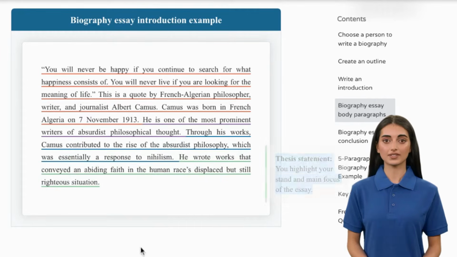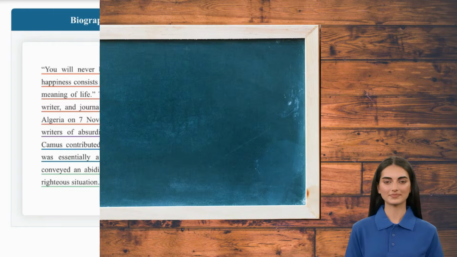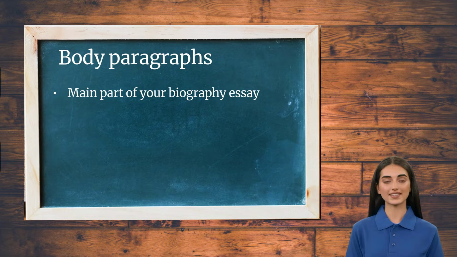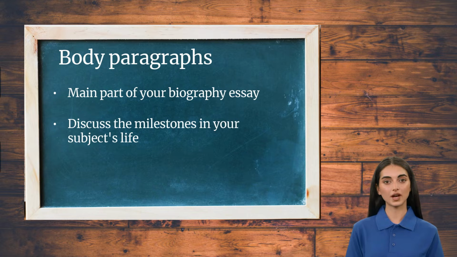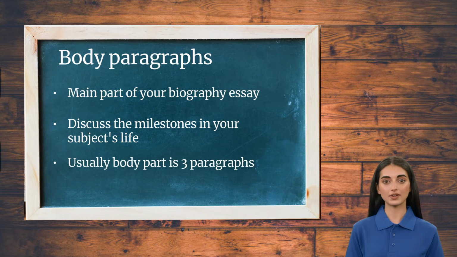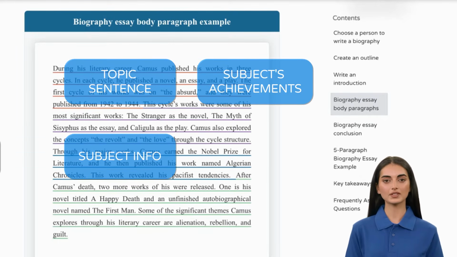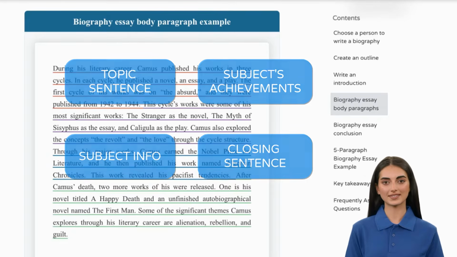Now that you've seen a short introduction example, let's move into the body paragraphs of a biography essay. This is the section where the results of your research come in. Like other types of essays, body paragraphs are the central part of your biography essay. Through these paragraphs, you'll discuss the milestones in your subject's life, their accomplishments, and their works. Also keep in mind that an essay typically has 3 body paragraphs. Let's now have a look at the biography essay body paragraph example on your left. As you see, it consists of a topic sentence, subject's achievements, personal info of subject, and a closing sentence.